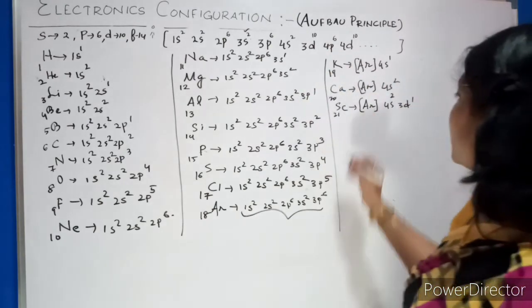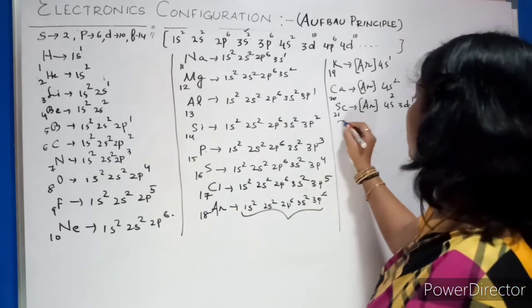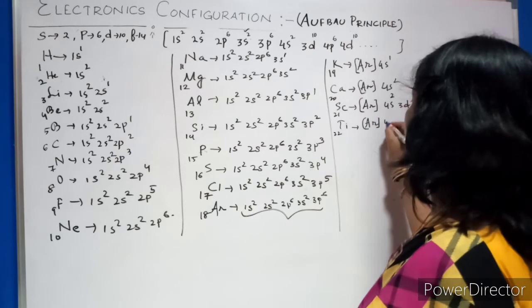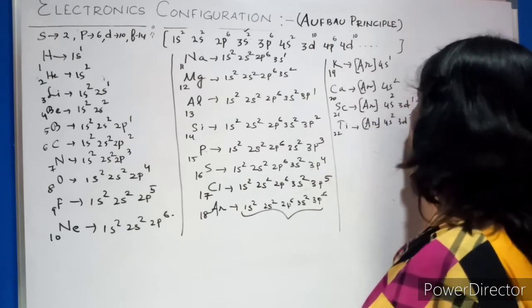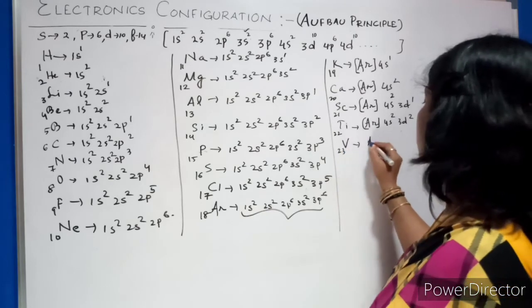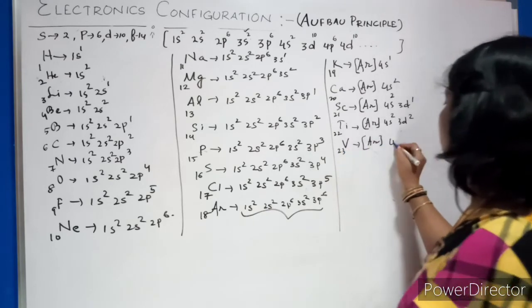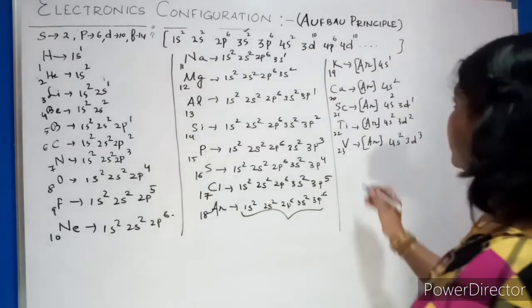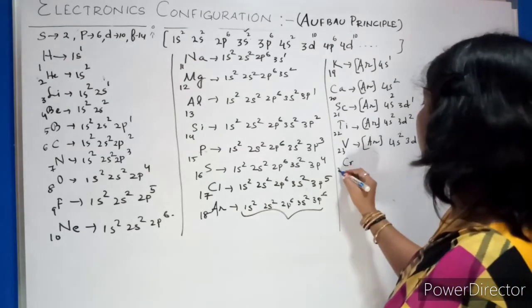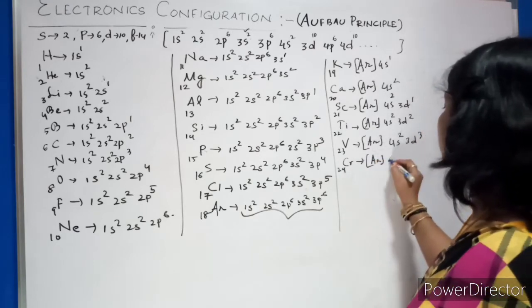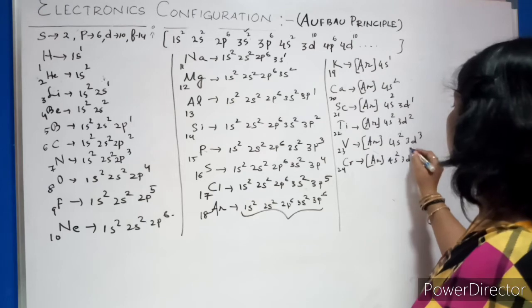Clear? Now after scandium we have titanium, that is 22. So what will we write? Argon 4s2, 3d2. After titanium, vanadium 23. So argon along with that 4s2, 3d3. After vanadium you have chromium, that is 24. What will you write? Argon 4s2, 3d4.